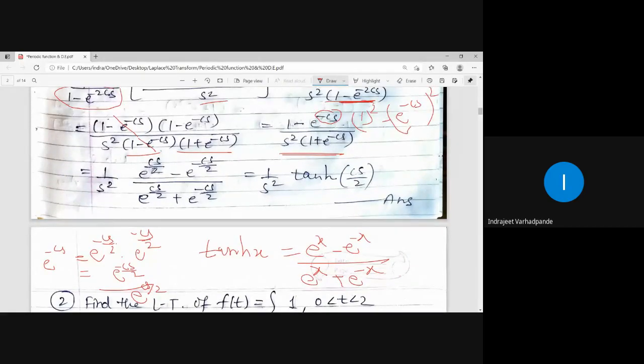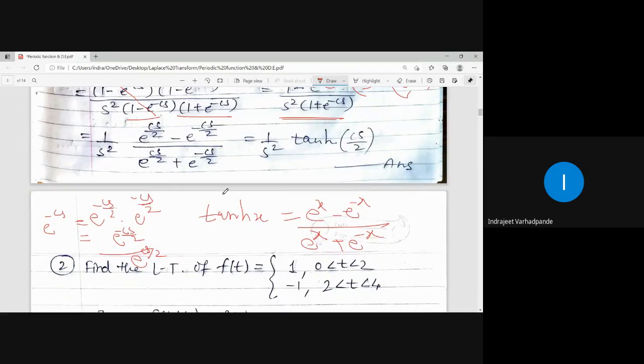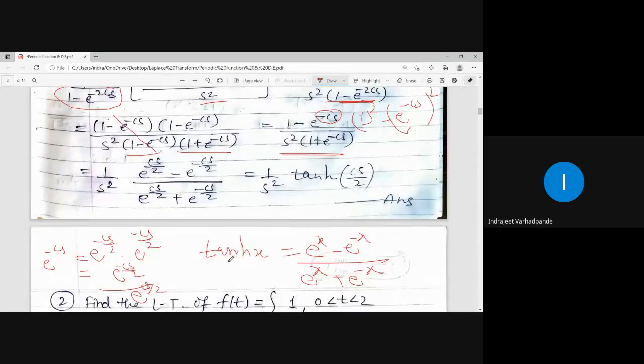तो क्या हो जाएगा? Positive cs by 2 minus negative cs by 2. Positive cs by 2 plus negative cs by 2. And this is definition of tan hx. अरे ये बात समझ में आई क्या? मैंने e to the power minus cs by 2 को कैसे लिखा? e to the power minus cs को लिखा है e to the power minus cs by 2 into e to the power minus cs by 2.